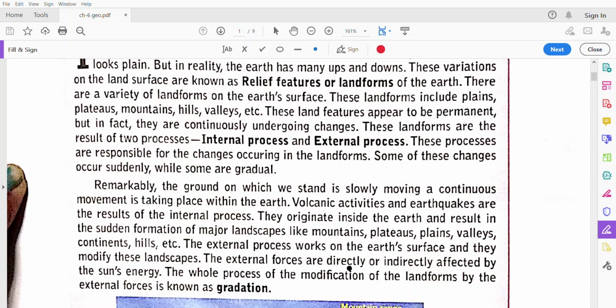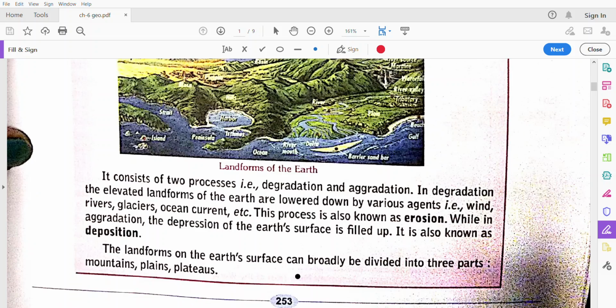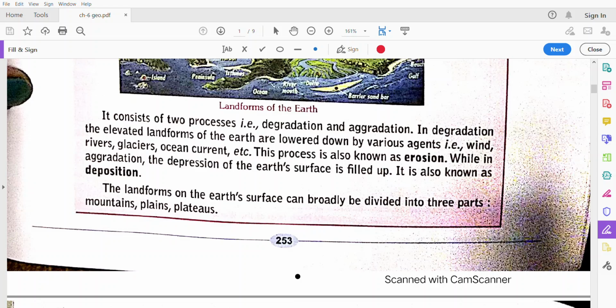And when the landform goes through this process, that is called gradation. As you see, sometimes the rivers bring soil from the mountains, scratching the mountains, and then they bring that soil to the plains. So that is called gradation. And this process is divided into two parts, that is degradation and aggradation. Degradation means the things on the earth are degrading.